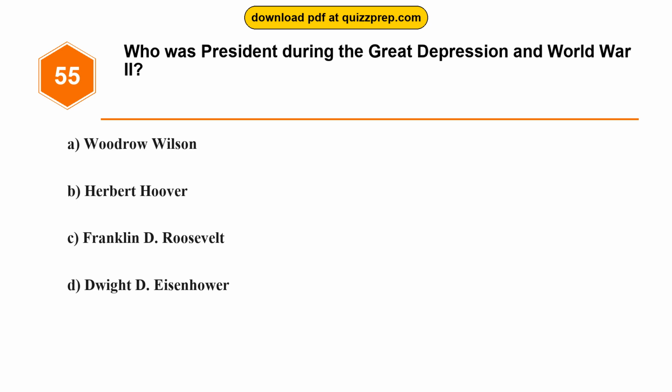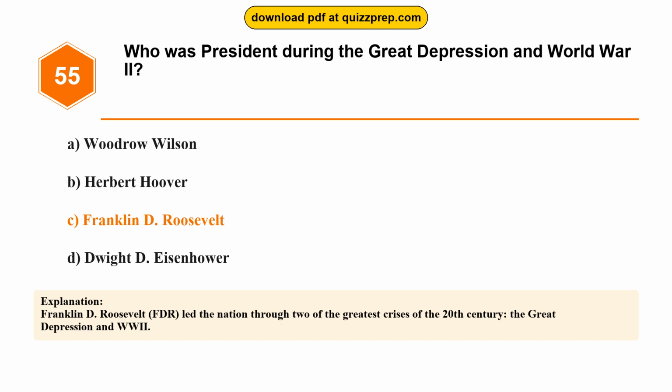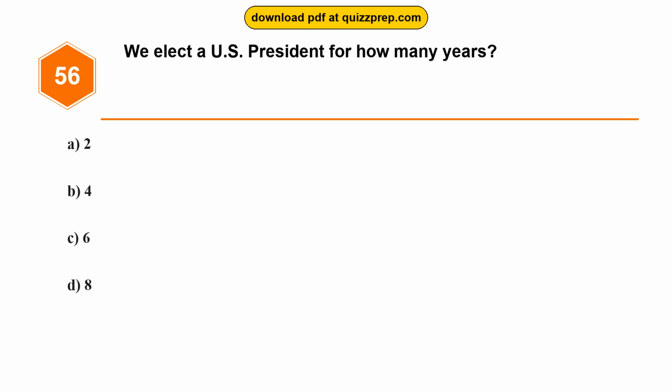Who was president during the Great Depression and World War II? Option A. Woodrow Wilson. Option B. Herbert Hoover. Option C. Franklin D. Roosevelt. Option D. Dwight D. Eisenhower. The correct answer is option C. Franklin D. Roosevelt. Franklin D. Roosevelt, FDR, led the nation through two of the greatest crises of the 20th century, the Great Depression and World War II. Question 56.